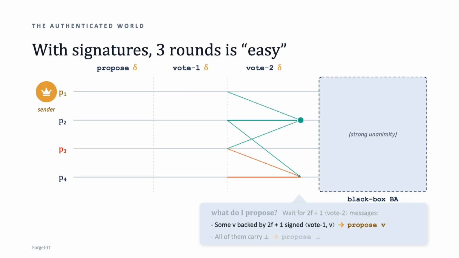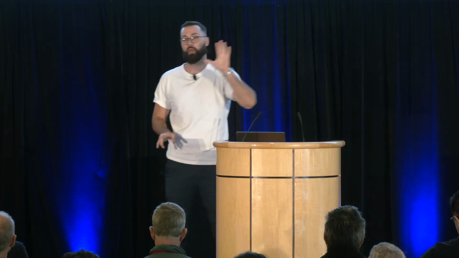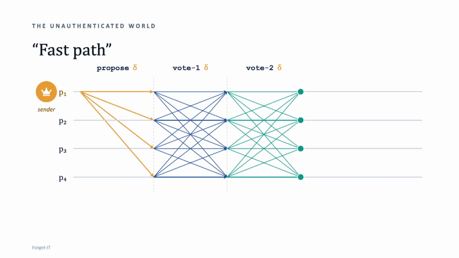Okay, I hope that this part was clear, and now I will finally tell you a bit about what we do in this paper. So we now want to move from the authenticated world to the unauthenticated world, so cryptography does not exist anymore. What is it that we are going to do? Well, we are also going to try to design the protocol as some kind of a fast path and then some kind of a fallback after that. And again, one natural thing to try to do is to simply copy the protocol that we had in the authenticated world.